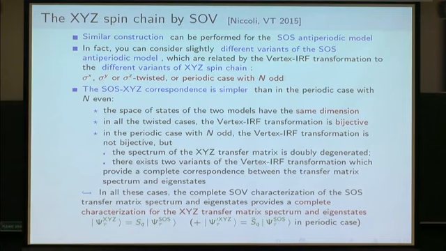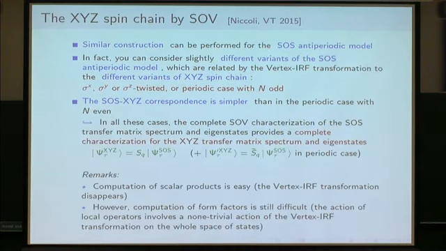Unfortunately, for the computation of the form factor, you still get a problem, because you have to act with local operators and they're still getting dressed in a non-trivial way with the vertex IRF transformation. So unfortunately, the problem is not solved in that case yet. Okay, but anyway, what was very nice is that at least we are able to solve the cases for which Bethe Ansatz does not apply for XYZ.